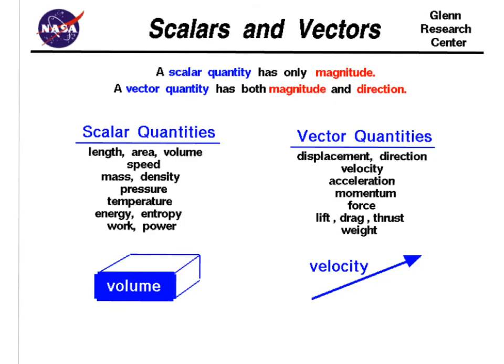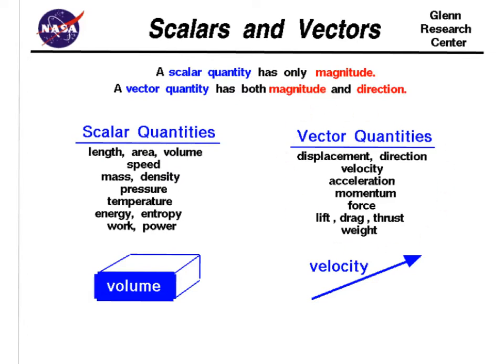Here are some examples of scalar quantities and vector quantities. So once again, a scalar has only magnitude, a vector has both magnitude and direction. Examples of scalar quantities would be speed, length, area, volume. We don't care about the direction on any of those, we just care about the magnitude. Mass, density, pressure, temperature, energy, entropy, work, power, those all are scalar quantities. They do not have a direction involved.